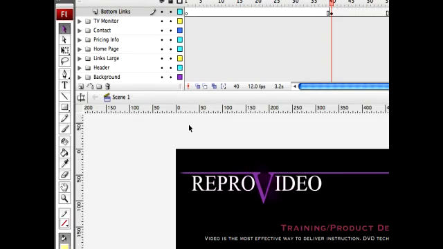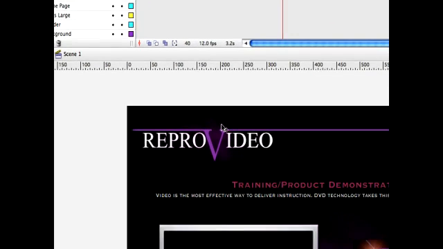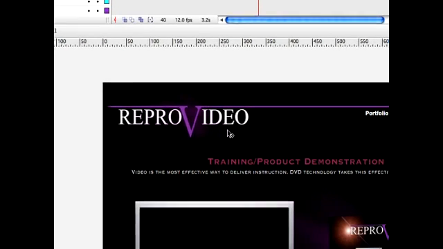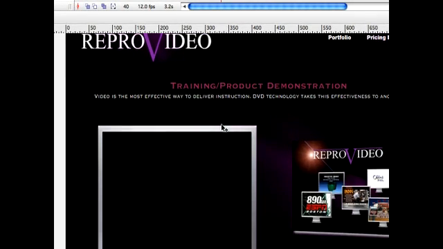Okay, in this clip, I'm going to show you how to create a URL link from a button inside your Flash document. Now you can see on our page here, we have a button down below to Expert Village.